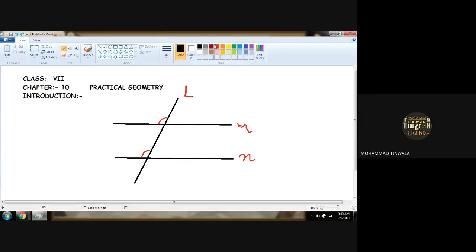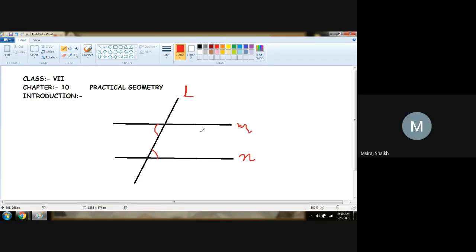According to you, these angles are said to be vertically opposite angles. Right? According to you, these two are said to be what? Linear pairs. Am I correct? Yes. Now, okay, come on. Now, what are this angle and this angle said to be?